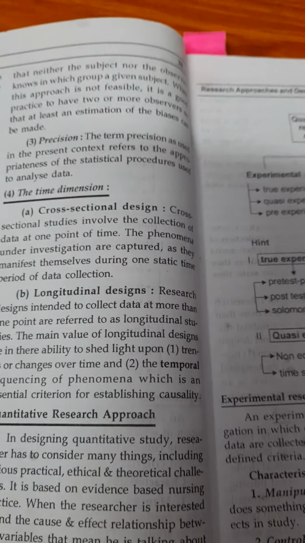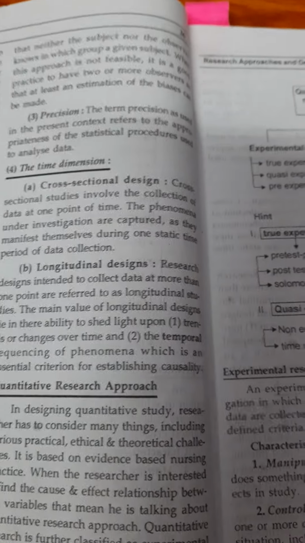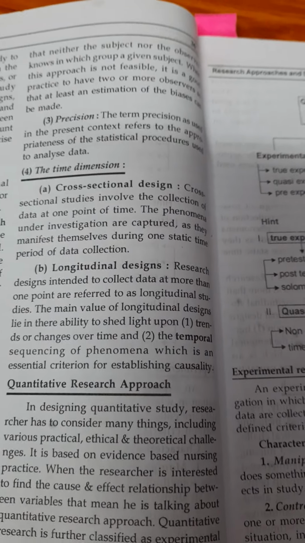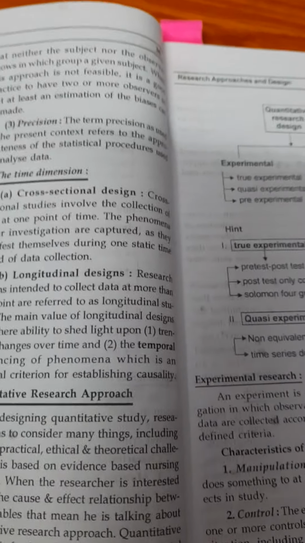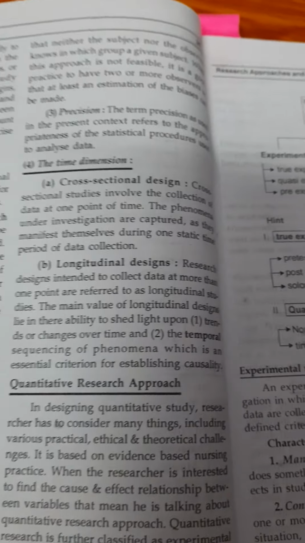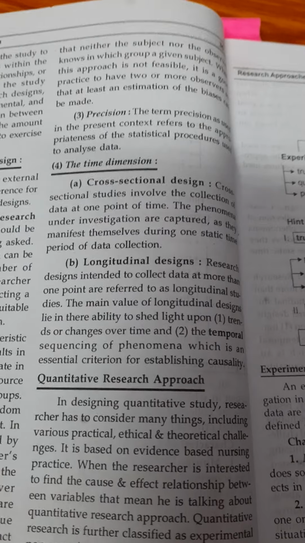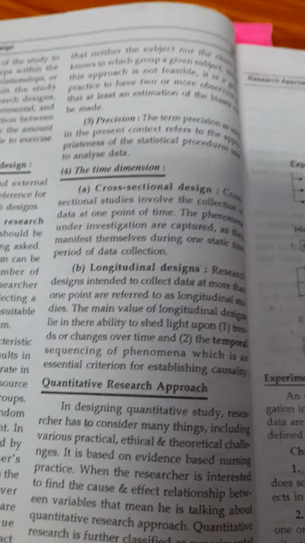If you are taking mothers of toddlers, what is their intention? For example, the subject is play material, and how much knowledge they have about play material is what we are observing. That is the first objective: to assess the knowledge of mothers of toddlers regarding play material.